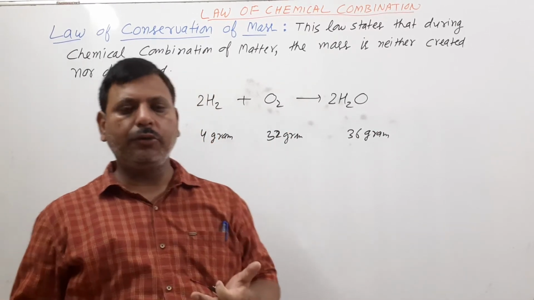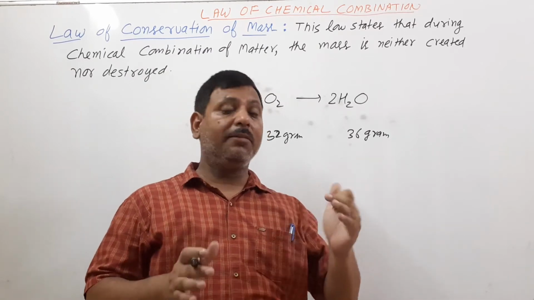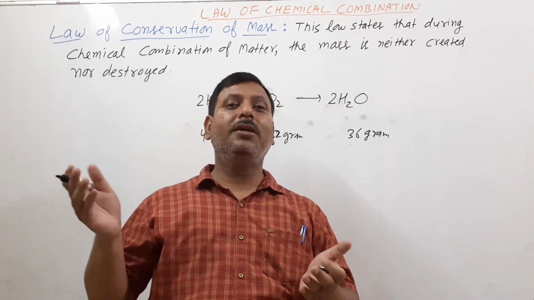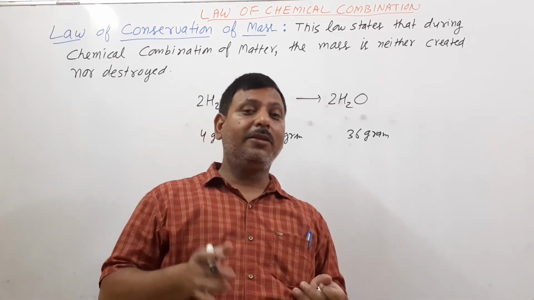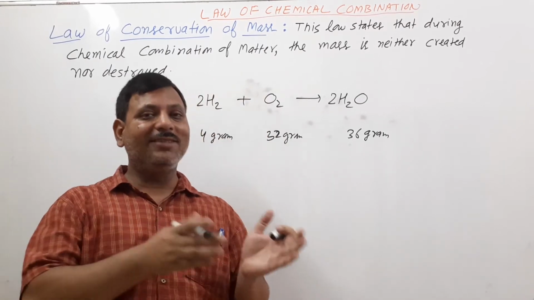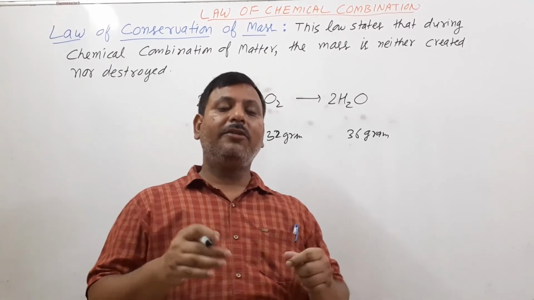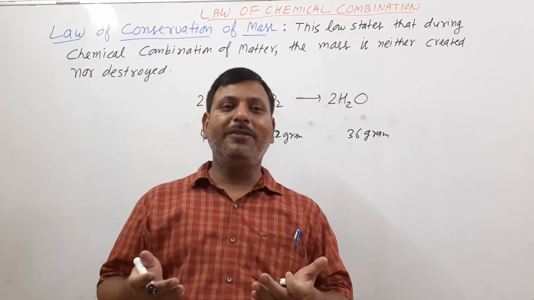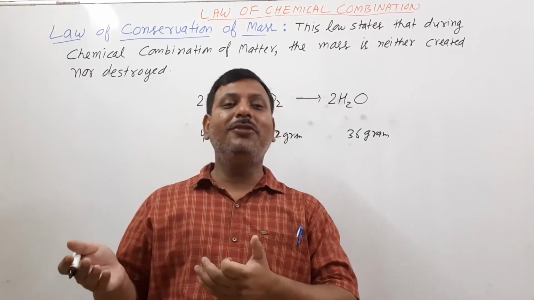One thing more I want to tell you: in chemical reactions, mass is conserved. But when we talk about nuclear reactions, their mass is not conserved. The total mass of products is less than the total mass of reactants. There is a mass defect, it is called, and that mass is converted into energy. E is equal to delta m into c square.